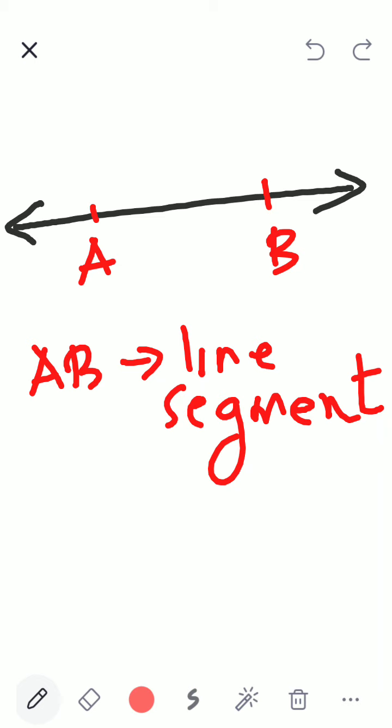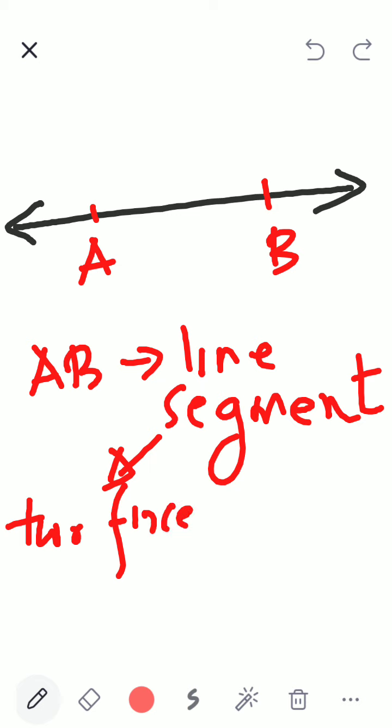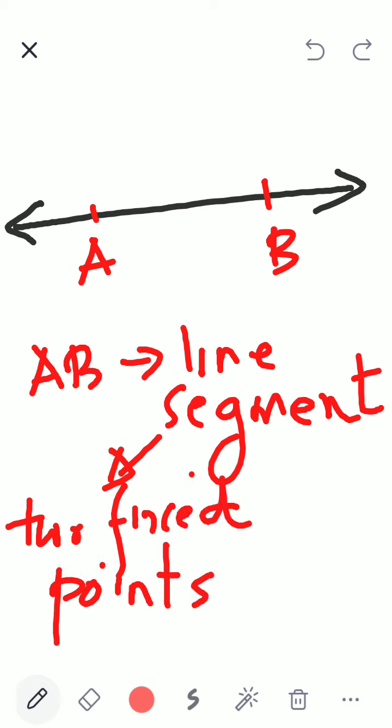Correct? So a line segment has two fixed points. Children, can you understand my handwriting? Yeah. So a line segment has two fixed points.